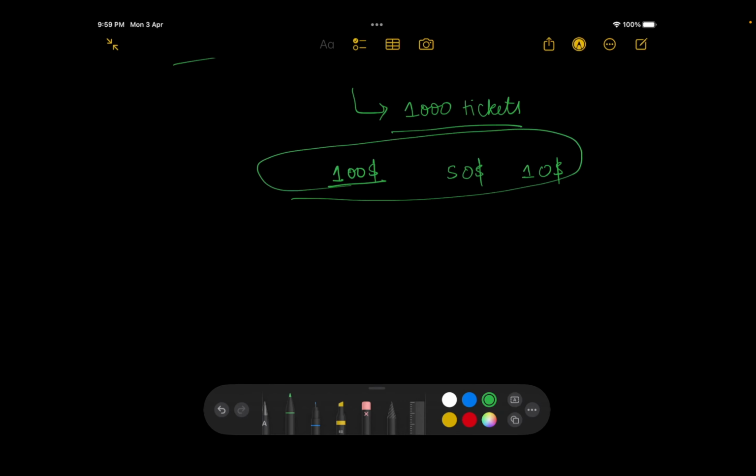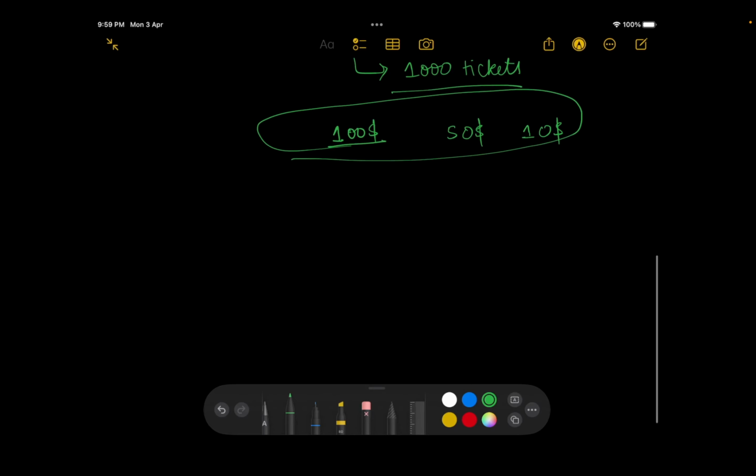Now, if I ask you, let's say you take a lottery ticket, what's the expected value? What would that mean? That would mean, on average, what is the value that you're going to get out of it? So this becomes an important concept, right? If you're taking a lottery ticket and you're able to predict the amount of money you're going to make out of it, that becomes an important concept. So how would you calculate it?